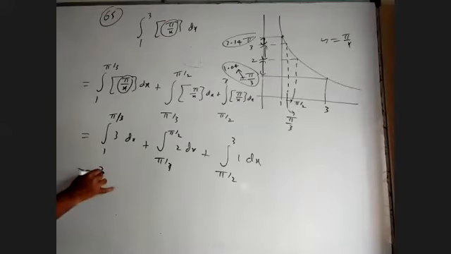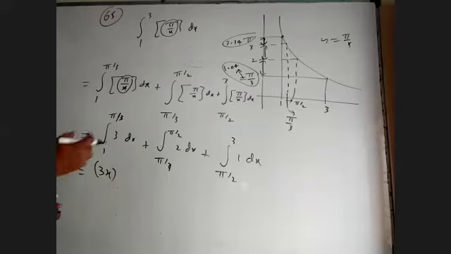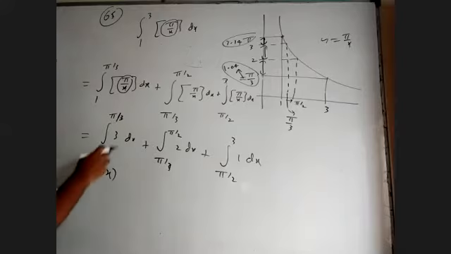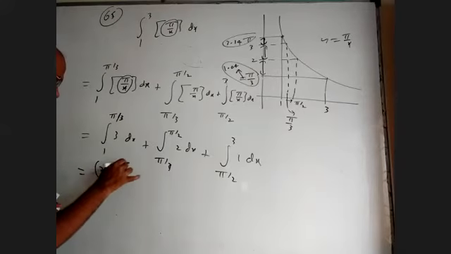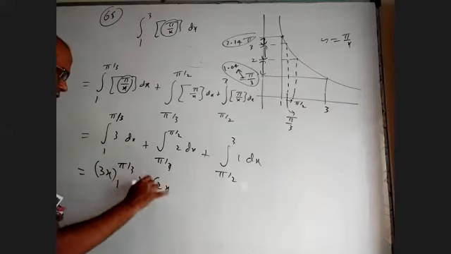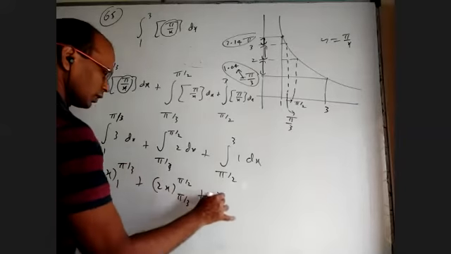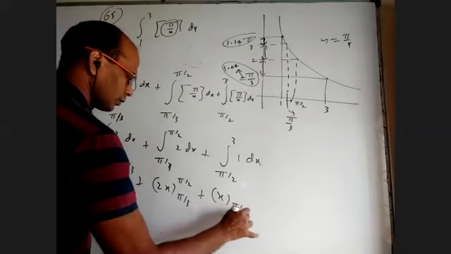So for 3, the integral is 3x. If somebody wants to take pi by x as t and do it also, it will come easily. You will be able to know where to break the integral easily then. 3x from 1 to pi by 3, 2x from pi by 3 to pi by 2, x from pi by 3 to.